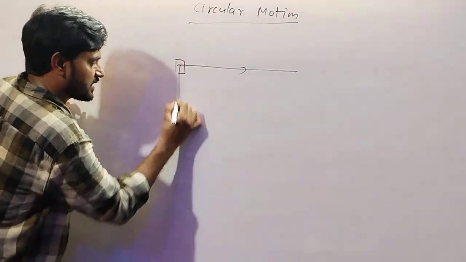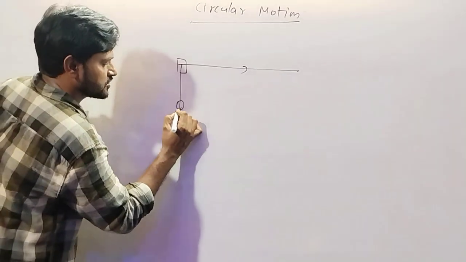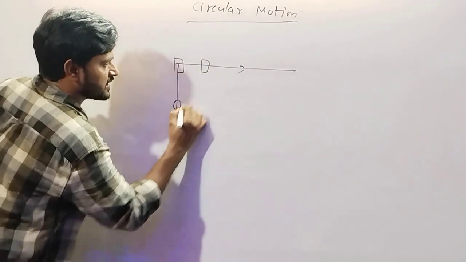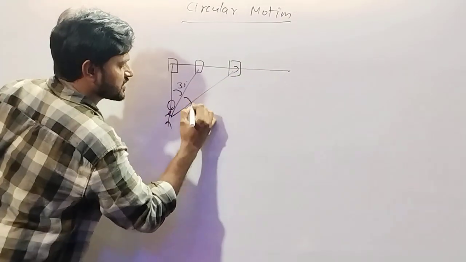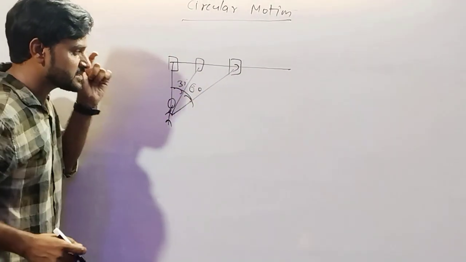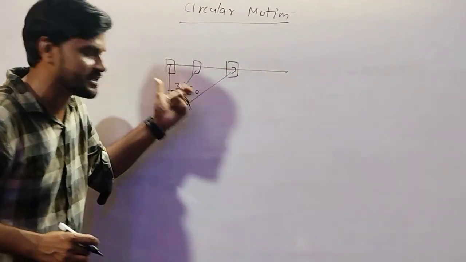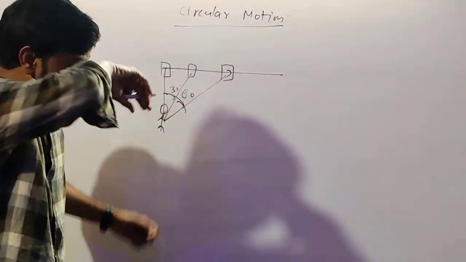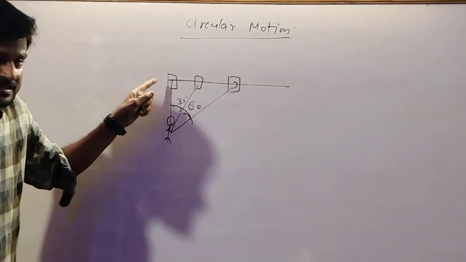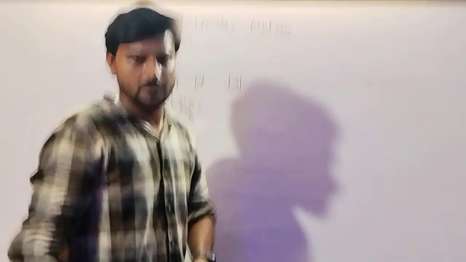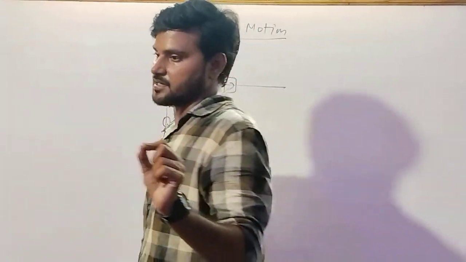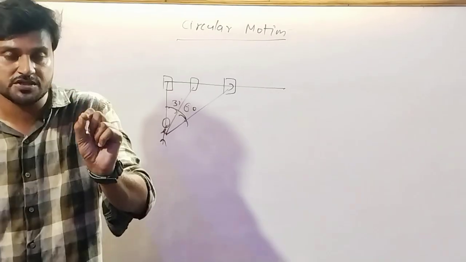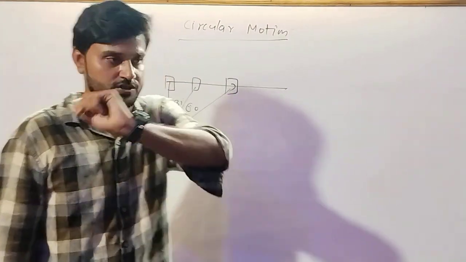Suppose the car is here, the angle is 0 degrees. Here, the angle is 30 degrees. Here, the angle is 60 degrees. So if the car is moving on this track, the angle is continuously changing. So for this observer, the car is in circular motion. It doesn't mean that circular motion is only motion in a circle. Only the circle is a special case of circular motion.